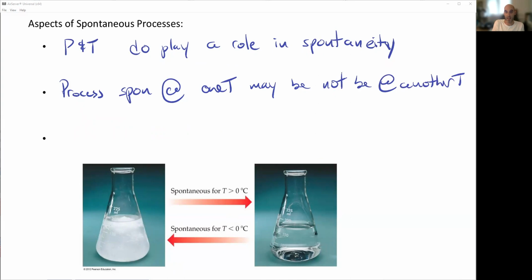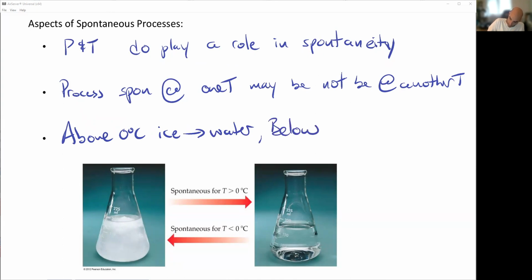So just because it's spontaneous at one temperature doesn't necessarily mean it's going to be spontaneous at another. For example, using this one, above 0 degrees Celsius, ice is going to spontaneously turn into water. But below 0 degrees Celsius, we expect ice to return to the typical state that we're going to have. So temperature does play a role, as well as pressure.